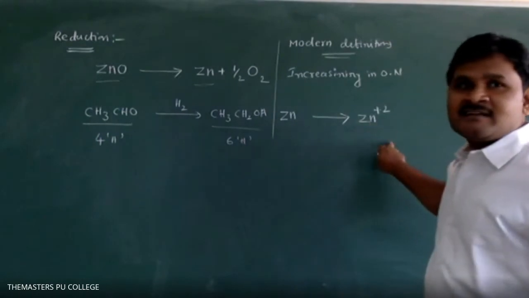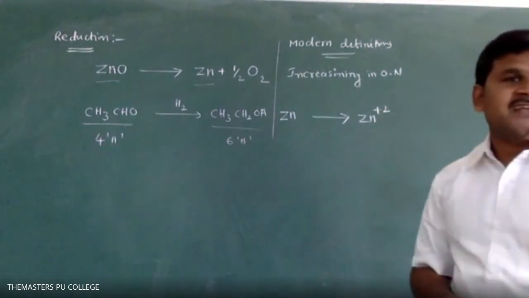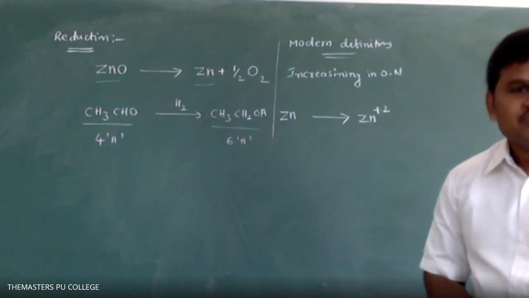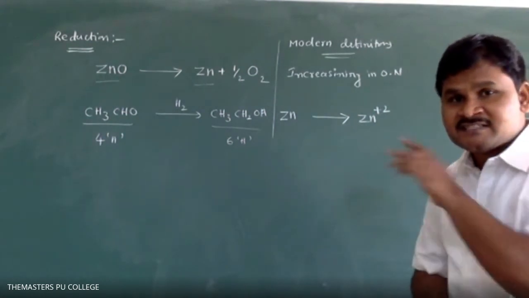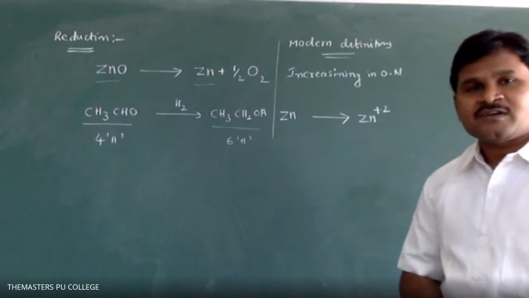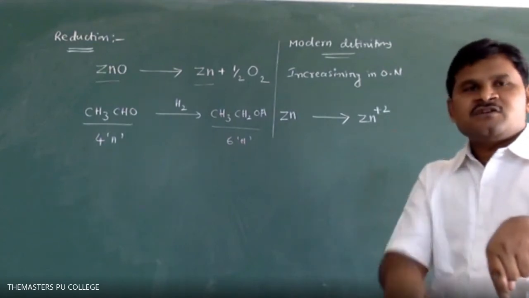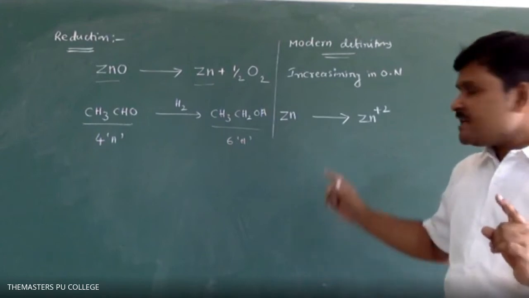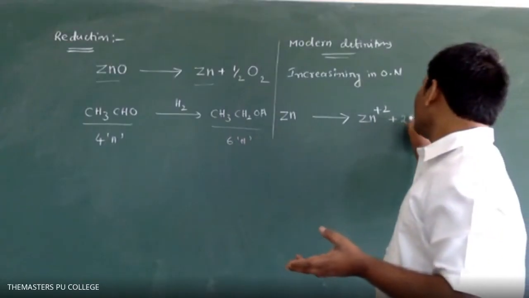Here how many electrons do we have now? 28. Here there are 30, here there are 28. You have 100 rupees, now 98 rupees. How many rupees did you lose? 2. Where do we write what is lost? That is important. Generally, students make a mistake in this. It is losing, you are saying 2 electrons. Where do we write those 2 electrons? Please remember, losing means we write it on the products side. So in this reaction, which is the product? Zn 2 plus. So 2 electrons go there.